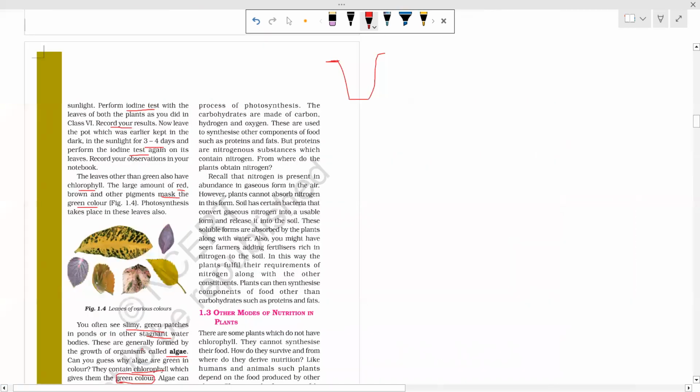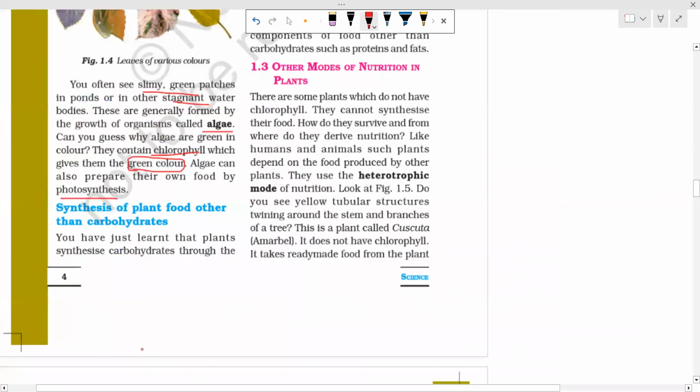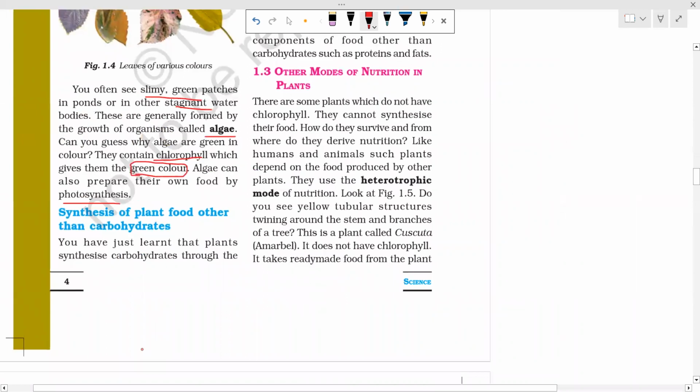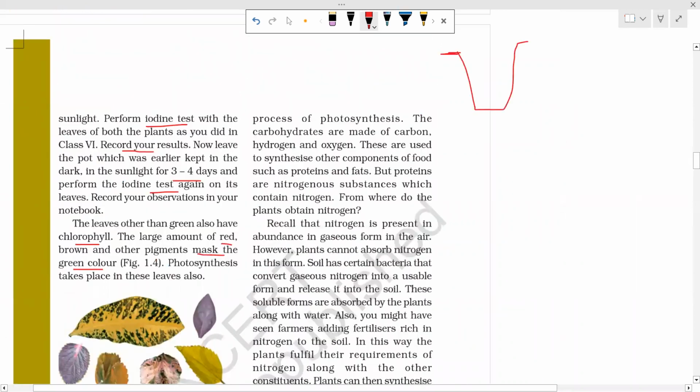Now this part, you have just learned that plants synthesize carbohydrates through the process of photosynthesis. The carbohydrates are made up of carbon, hydrogen, and oxygen. What are the components of carbohydrates? Carbon, hydrogen, and oxygen.